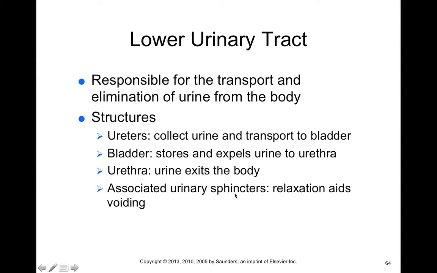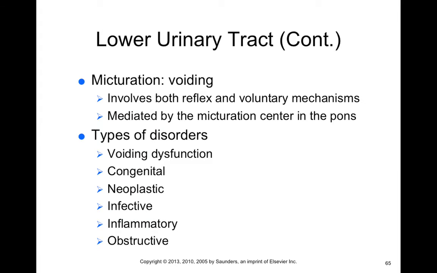Now there are some associated urinary sphincters as well, and these aid in the prevention of urination when unnecessary. The word micturition means voiding, and it involves both reflex and voluntary mechanisms. The reflex is mediated by the micturition center in the pons. There are different disorders of voiding or urinating. So, we have dysfunction of voiding, congenital and neoplastic disorders, ones that are due to infective disorders, inflammation, and obstructions of the lower urinary tract.